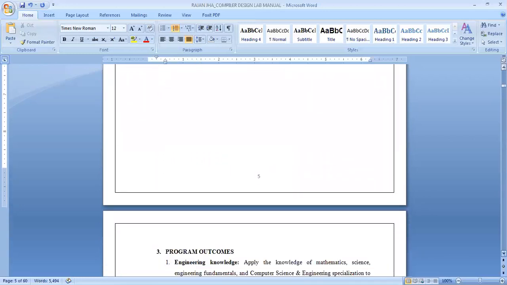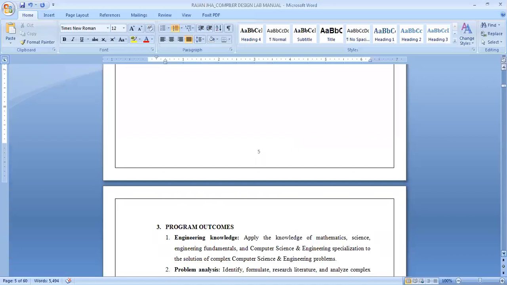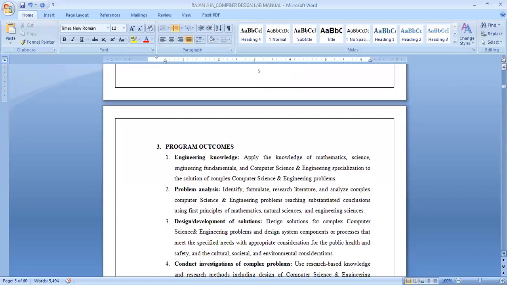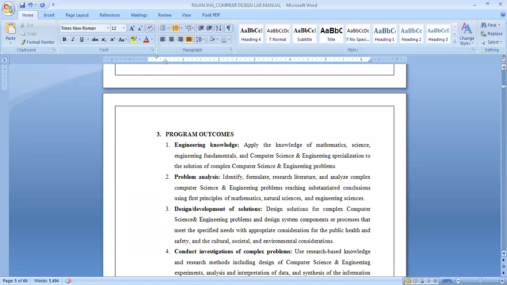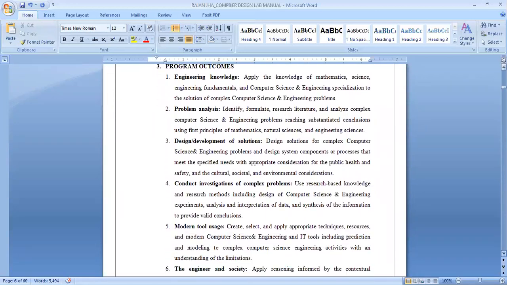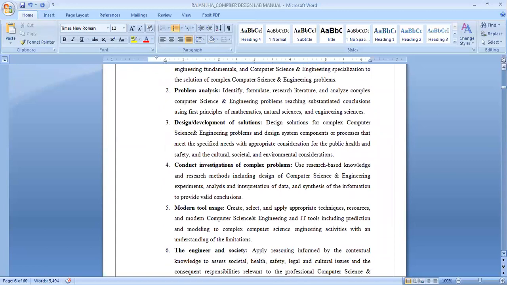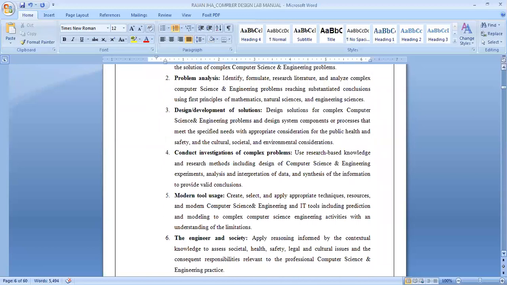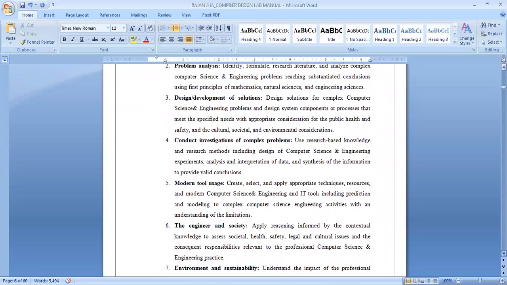Now we come to know about the program outcomes. Program outcomes are graduate attributes defined by the National Board of Accreditation. There are 12 POs, 12 program outcomes. Number 1 is engineering knowledge. Number 2 is problem analysis. Number 3 is design or development of solutions. Number 4 is conduct investigations of complex problems. Number 5 is modern tool usage.